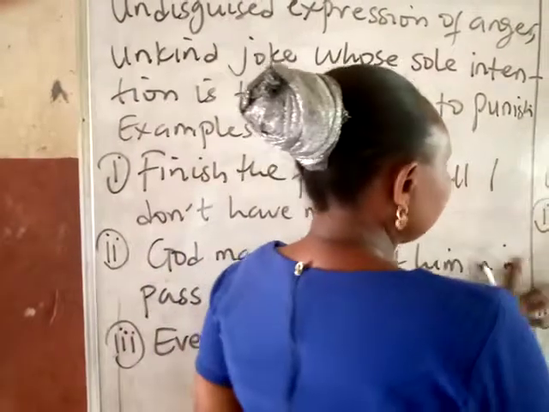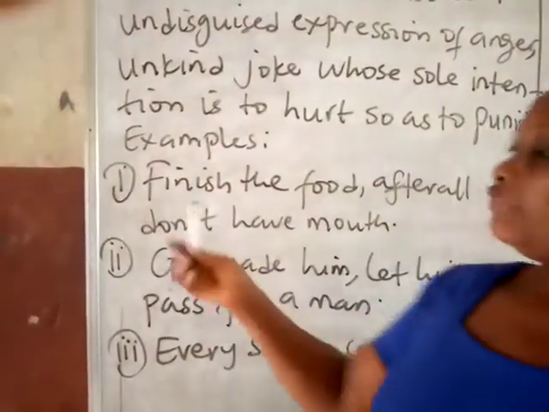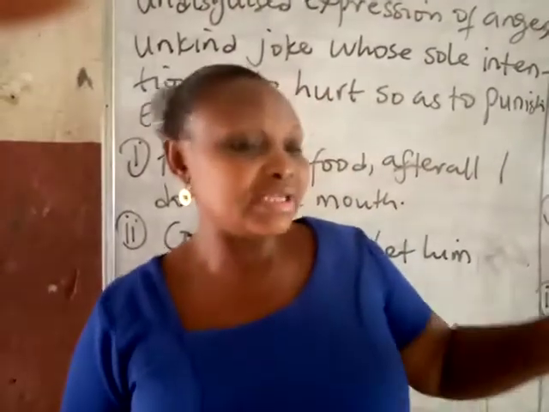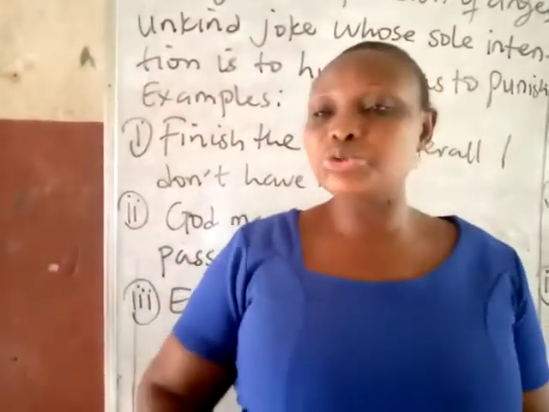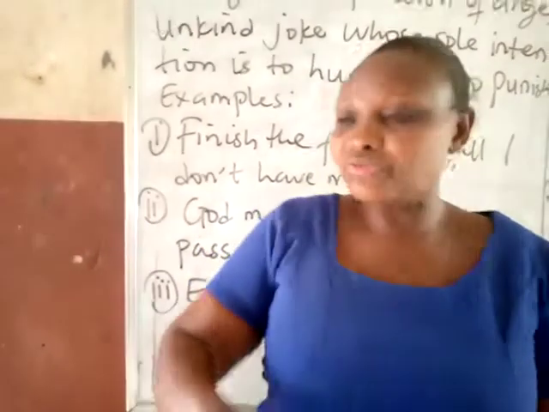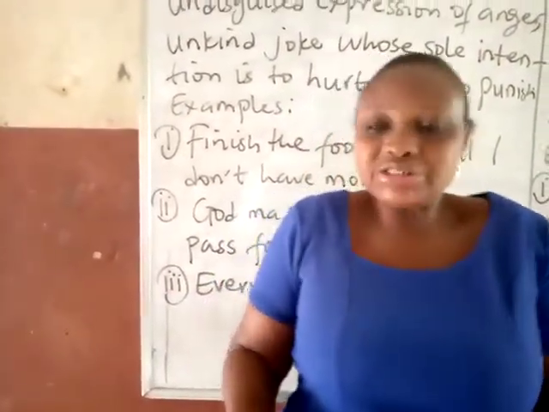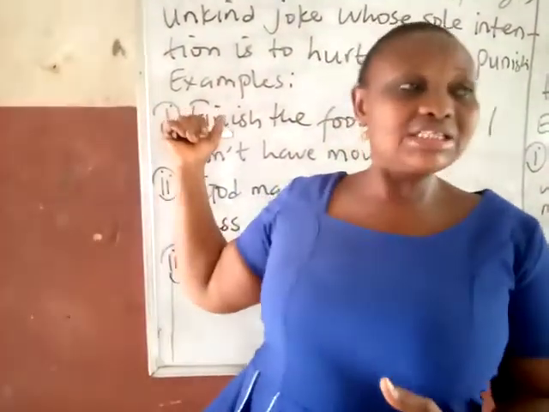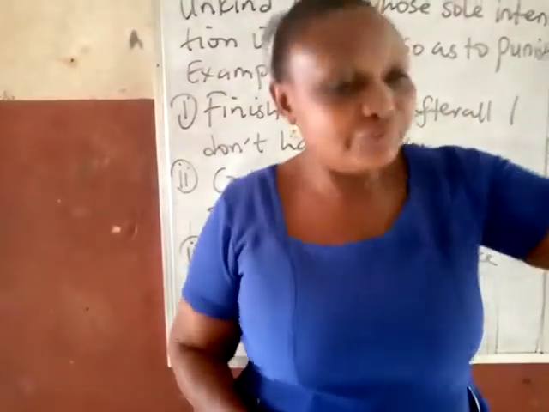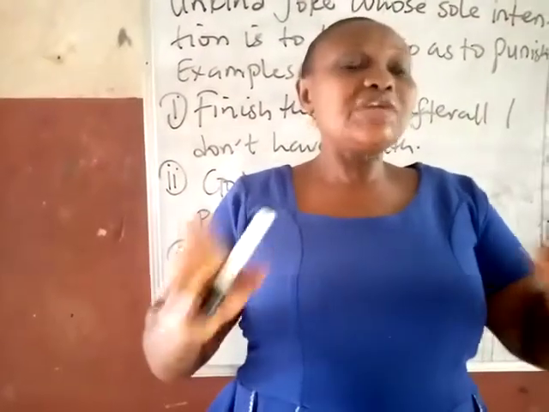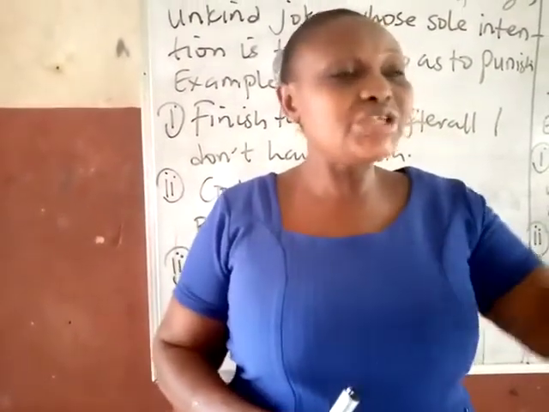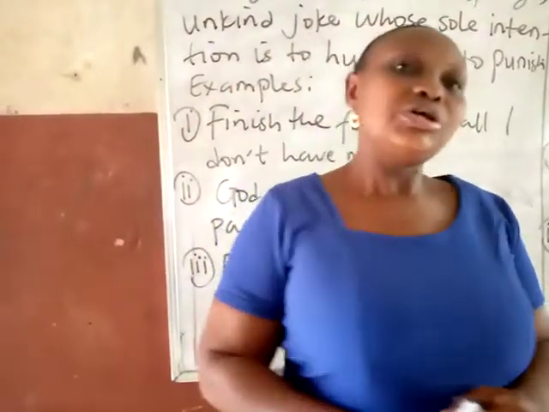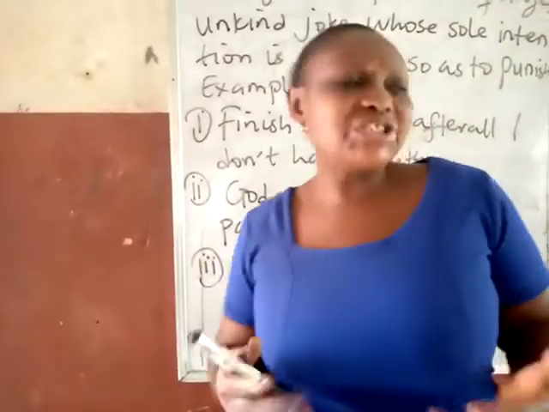In these examples, the first one, finish the food, after all, I don't have mouth. This is the kind of sarcastic statement a mother can use for the child who finished her food and also wants to finish that of the mother. Maybe the child went to the mother and said, Mommy, can I take the food in the pot? And the mother gave her this answer. Finish the food after I don't have mouth. This is a straightforward message that the child should know that there is a sound warning that she should never go near that pot.